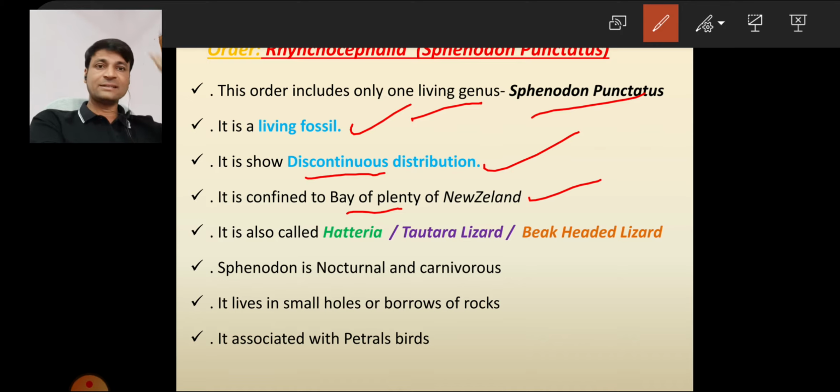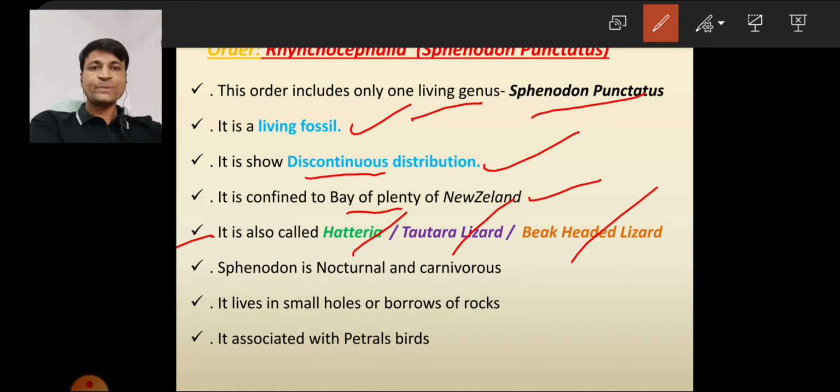That is the discontinuous distribution. Next, it is also called Hatteria lizard, tuatara lizard, beak-headed lizard. These are the common names of Sphenodon punctatus.